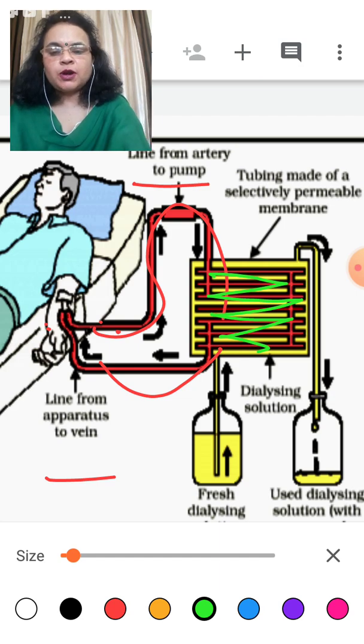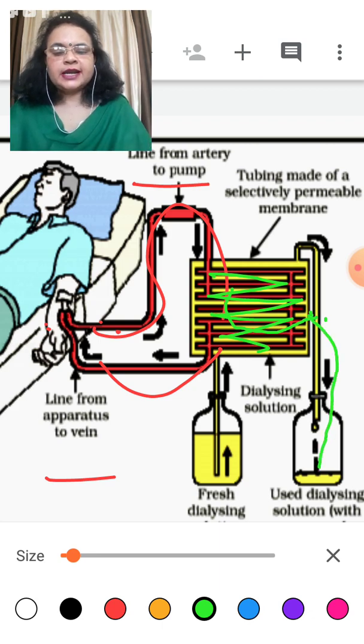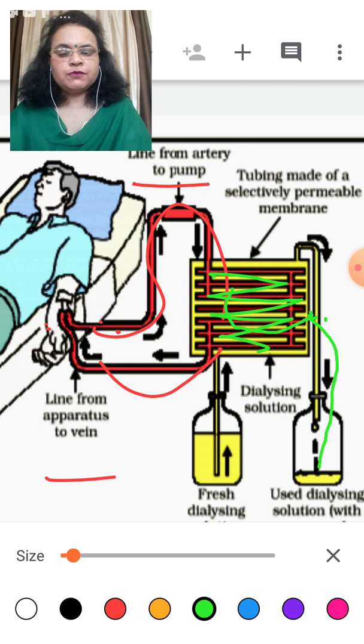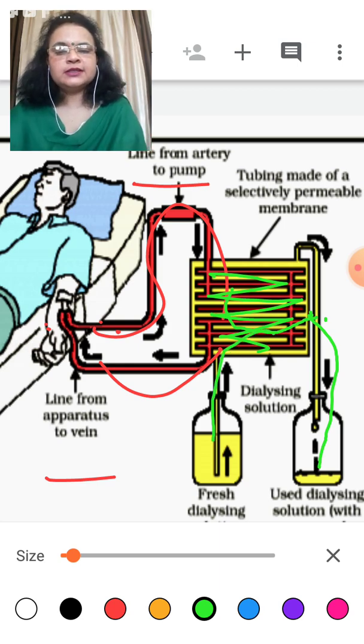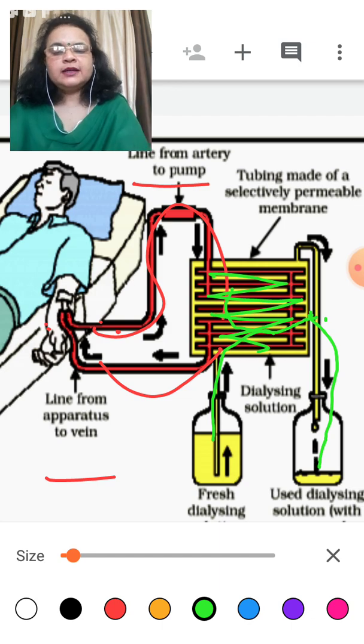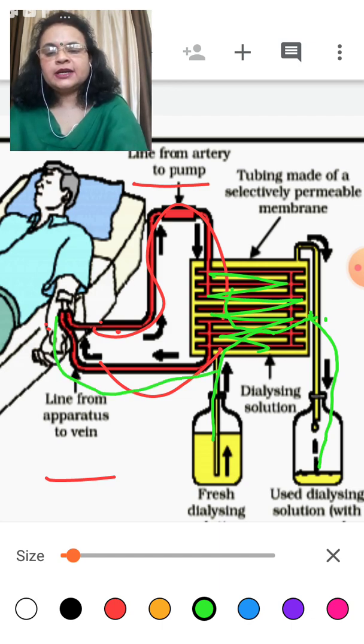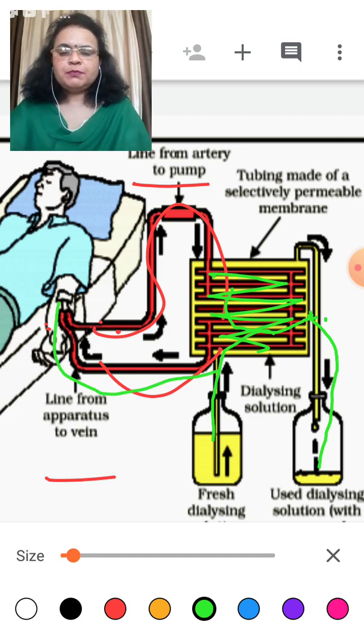Dirty blood is brought here and taken out through this machine, and enters the dialysing solution in a jar, and then fresh dialysing solution enters the next jar. From that, the clean blood again enters the arm of the patient.